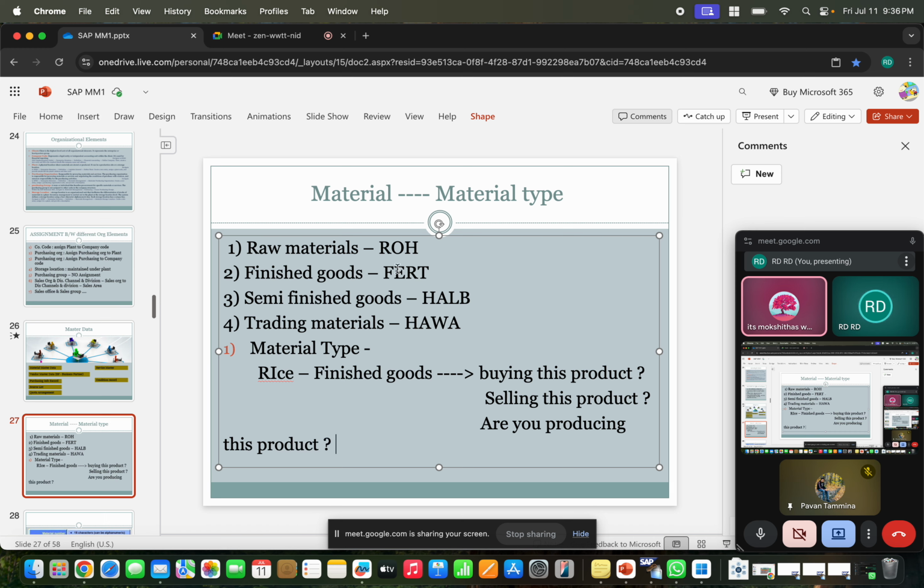So if you think that rice is a finished good, you are producing it, but you are not using it as a component. You are producing the product as a finished good. Or if you are selling this product to the customer, yes, obviously the final product we are selling to the customer, right?